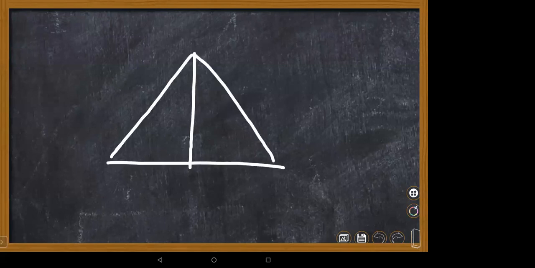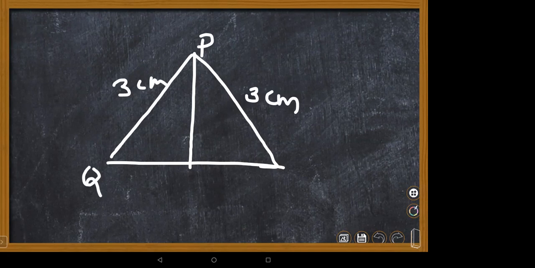Next, one more question, please look at the same way. One more bit. These are very simple questions, children. We will go with some complex bit here. This is a triangle. This is one triangle. In this triangle, this is 3 centimeters.